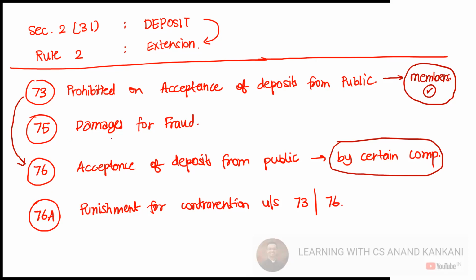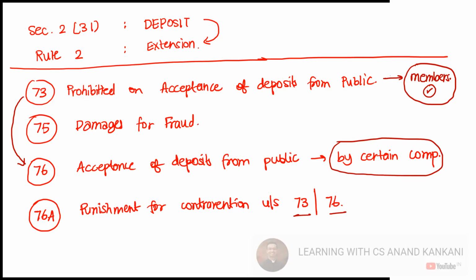Then we have section 74, which deals with damages for fraud. And then you have section 76A, which gives the punishment for contravention of section 73 or section 76. Now, if you're wondering where section 74 is, it is a transition section which says that the deposits accepted under the 1956 Act will continue in the 2013 Act, and they will have to be repaid as per their tenure, or fit into the provisions of the Companies Act 2013.